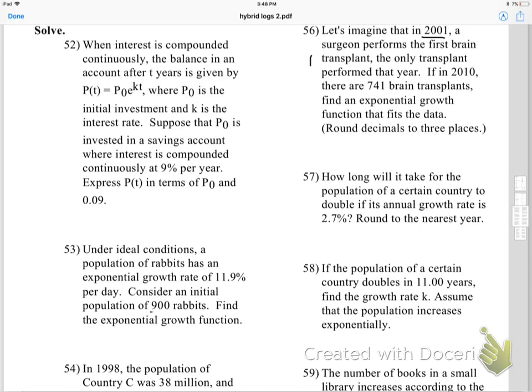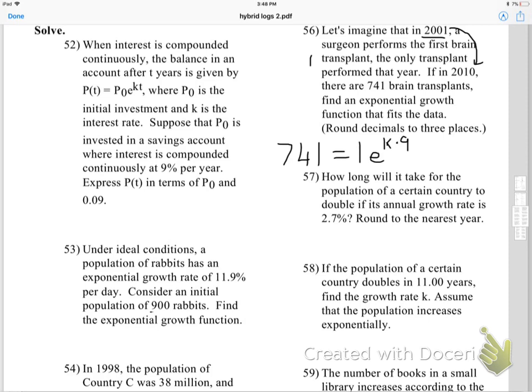So here we go. The future amount of brain transplants was that. The initial amount was that. And e, it took 9 years, but I don't know what the growth rate is. So let's take a look at that.